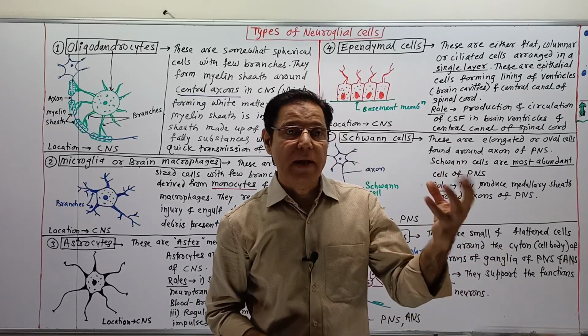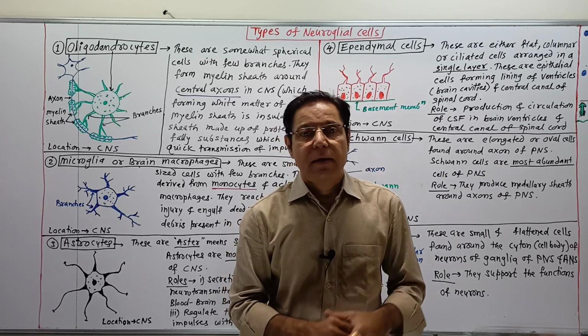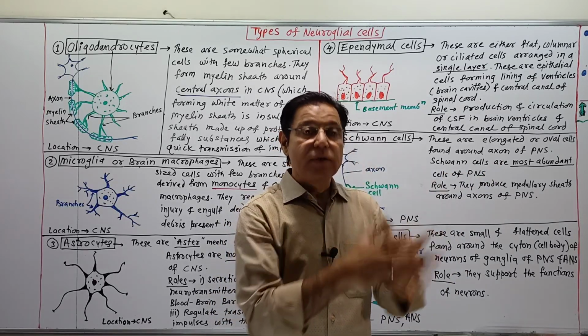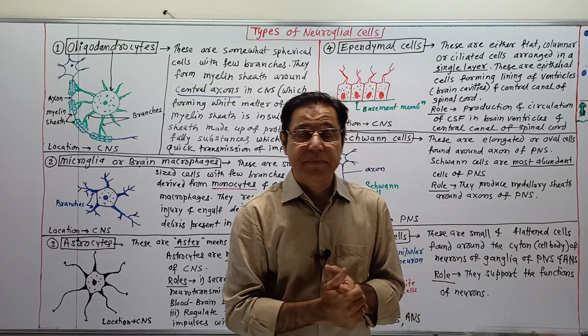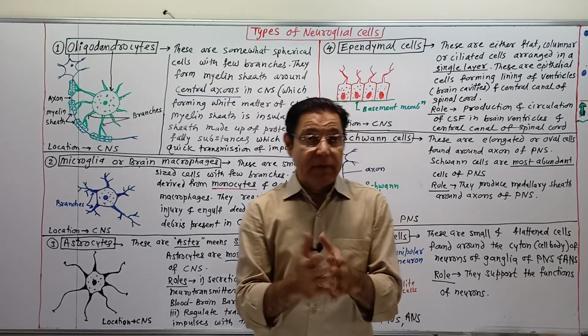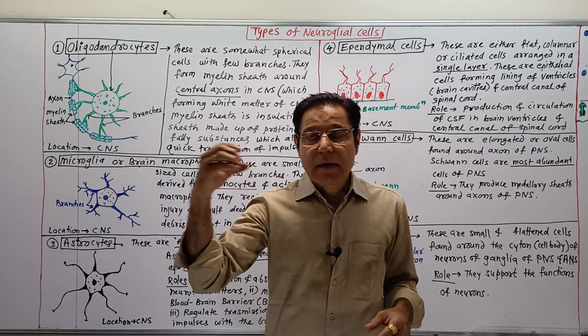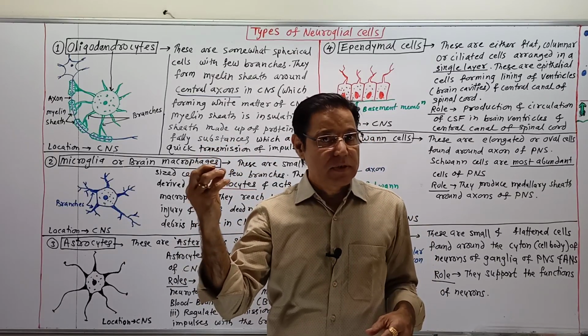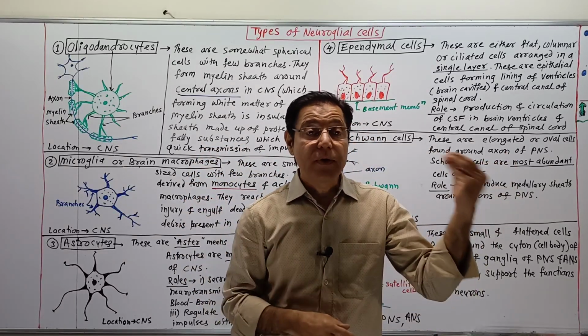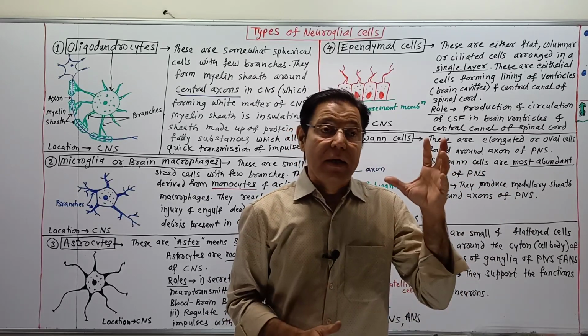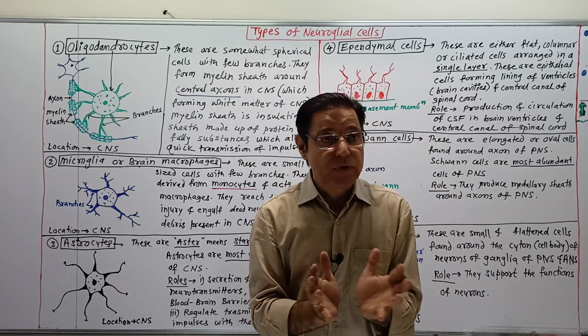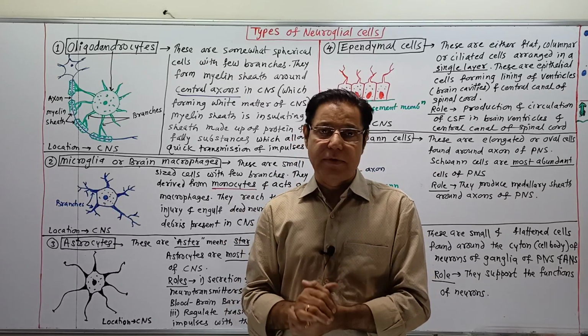Neuroglial cells are small and supporting cells, or somewhat nutritive cells, sometimes secretory cells, which have importance. As compared to neurons, meaning nerve cells, the number of neuroglial cells is much more in our nervous system, meaning neuroglial cells form a much larger bulk of our nervous system.